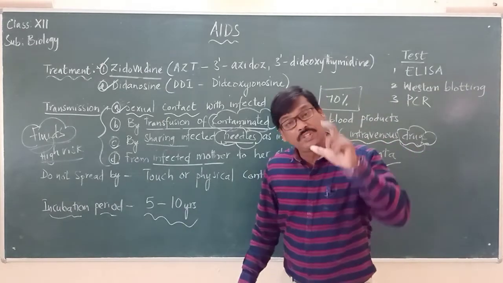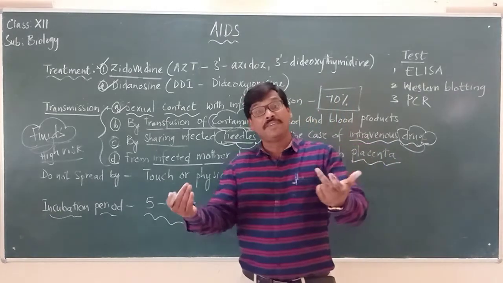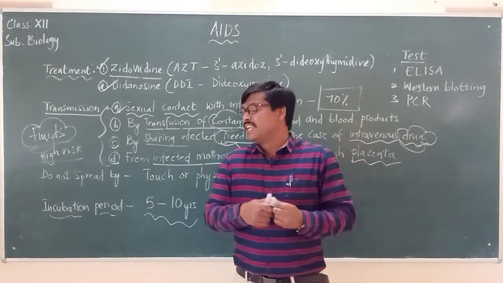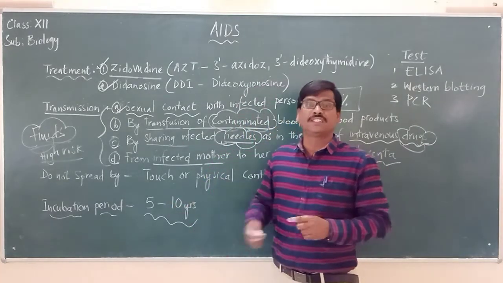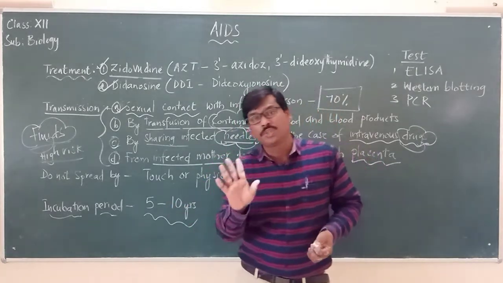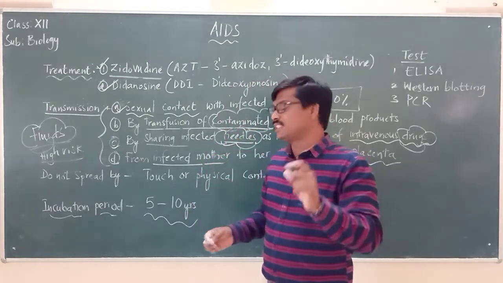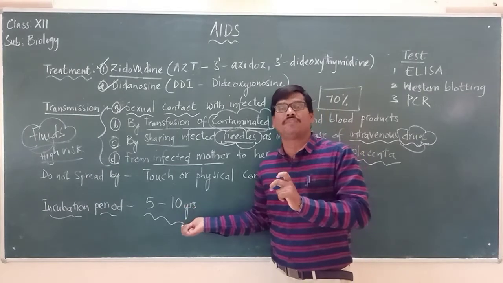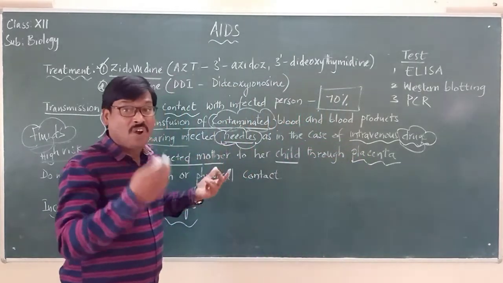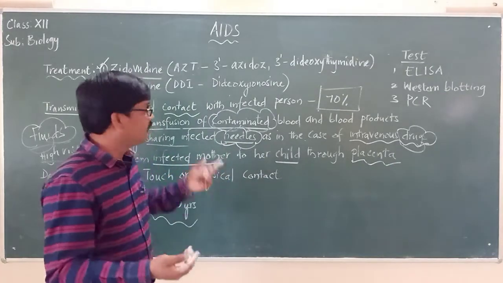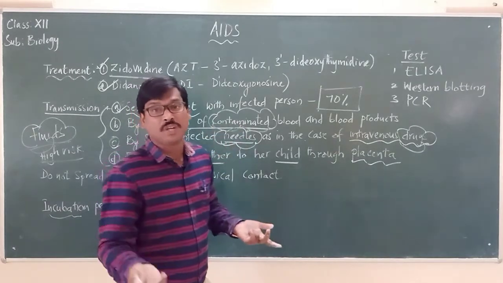Means within these 5 to 10 years, even though that particular person has this HIV virus in the body, he will not show any signs and symptoms. All these 5 to 10 years, he or she will not show any signs and symptoms. But that particular HIV virus will be present inside the body of that individual. So there are chances, thus when it is not identified, through the blood it may be transfused from one person to another person.